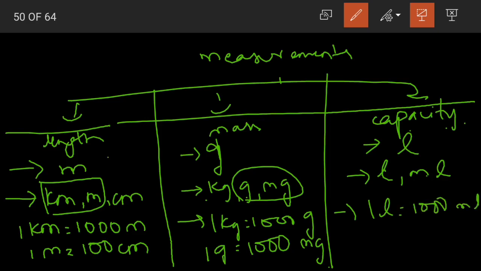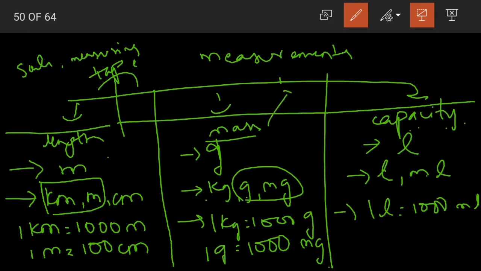Is this clear, children? And how do we find out the length, mass and capacity? The measuring instruments for length are the scale and measuring tape. These are some examples of the instruments that are used for measuring length. And when it comes to mass, we have the simple balance, pan balance, digital scale and weighing machines. Yes, all these are used to measure the mass of the given objects.